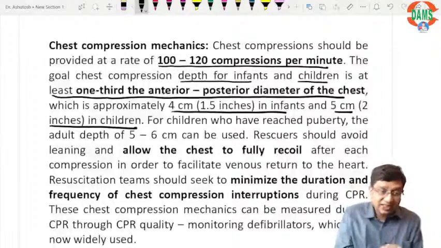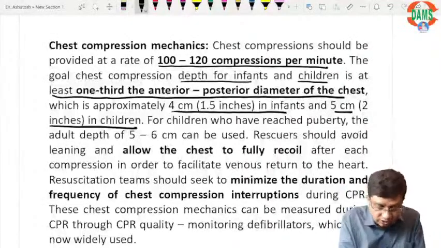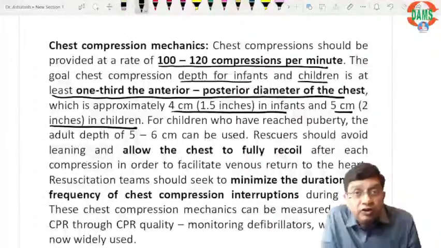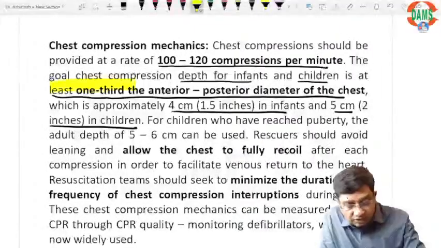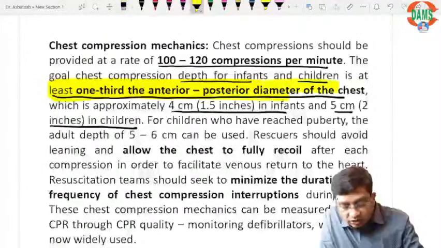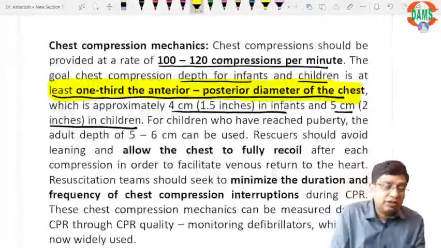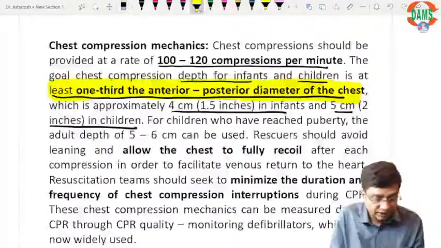I have taken exactly the lines from Nelson so that you can be sure we are giving you the same answers. So we are going to compress at least 1/3 of the anteroposterior diameter of the chest.